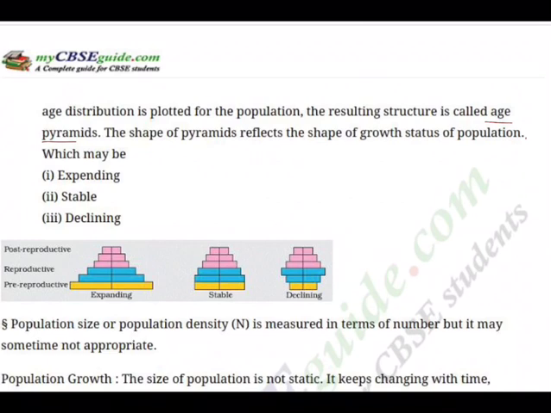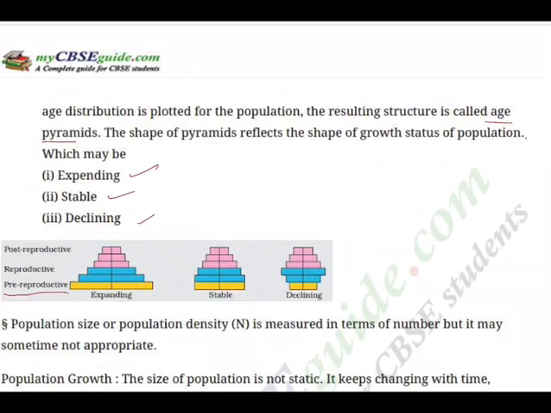Who will fight for the country? Who will work for the country? And if populations become old, with aged people more than youngsters, that's again a big threat for the country. So these are the population numericals that play a lot of role in the country's future. So expanding, stable, declining.